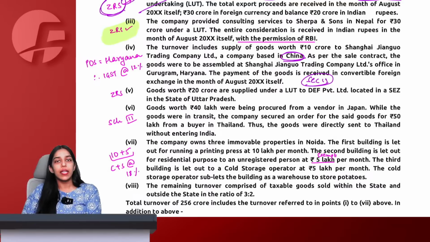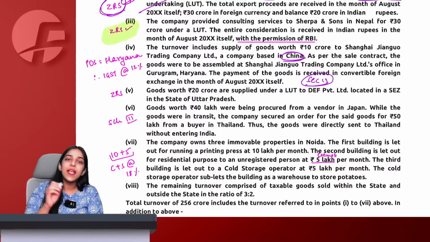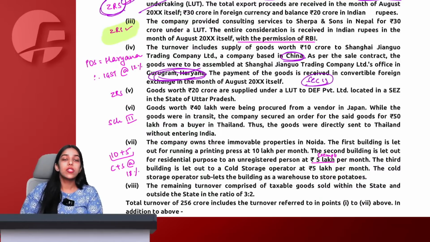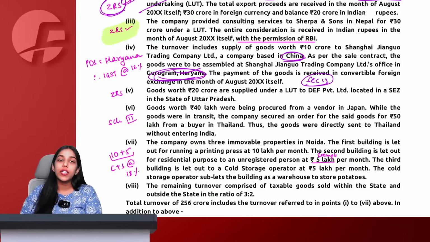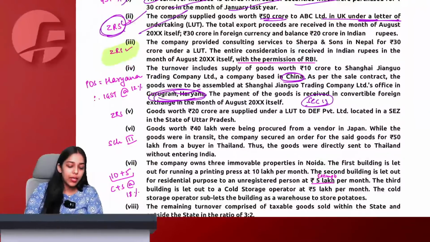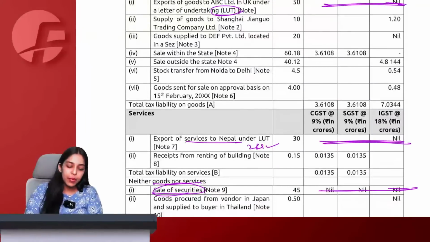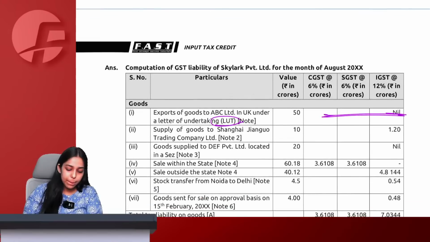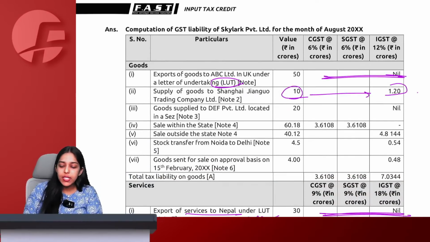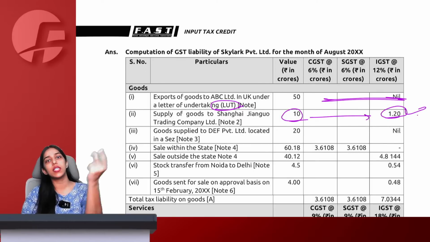Now section 13 says that whenever there is any performance based service involved, the place where the performance is performed becomes the place of supply. And we have assembled the goods in Gurugram, Haryana only. So the place of supply now becomes Gurugram, Haryana according to section 13. And supplier is in Uttar Pradesh, Noida. Supplier Uttar Pradesh, place of supply Gurugram, Haryana, which means IGST at the rate of 12% on this 10 crore will be applicable. So here we will say 10 crore into IGST 1.2 crore. 12%, 18%, sorry, this is goods, right? This is goods. So 12% will be applicable because it is machine.